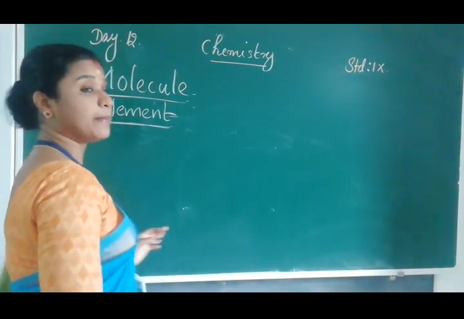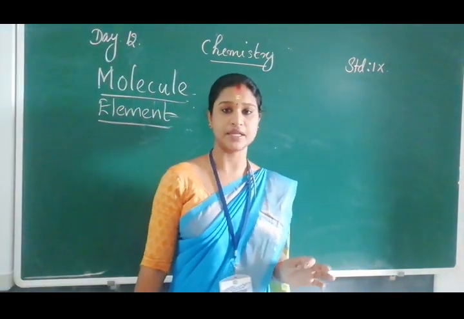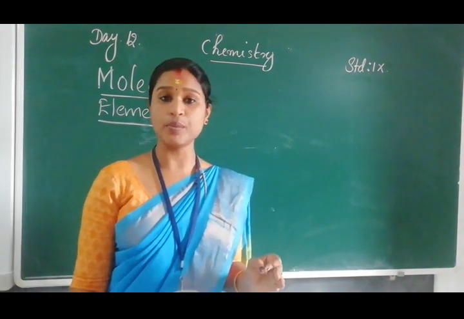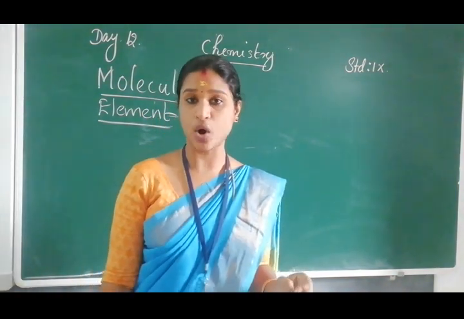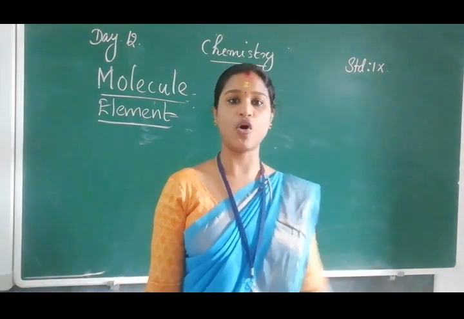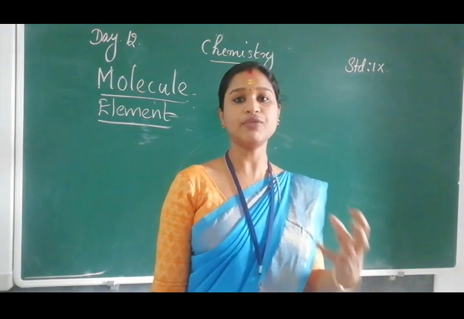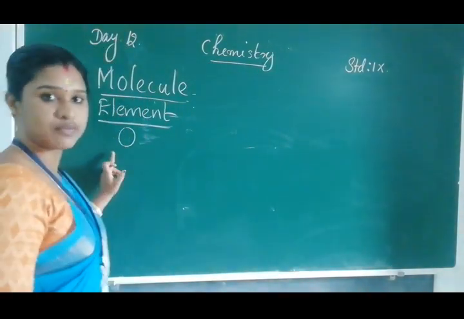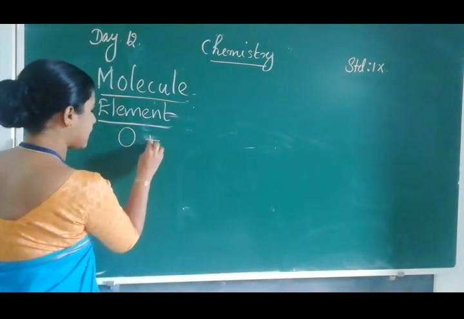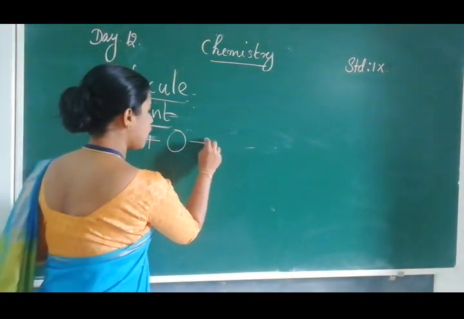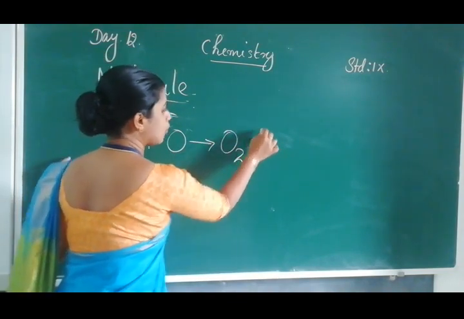Molecule of an element means that in this type the molecules are formed by the combination of the same type of atoms. If you consider an oxygen atom, one oxygen atom combines with another oxygen atom, forming the O2 molecule.